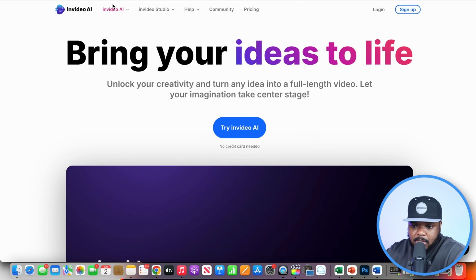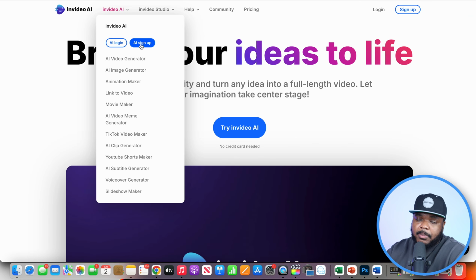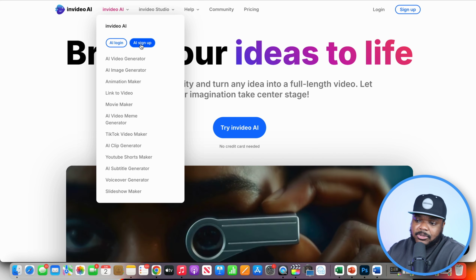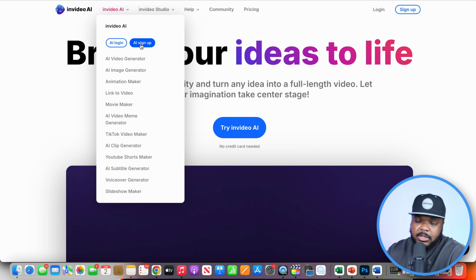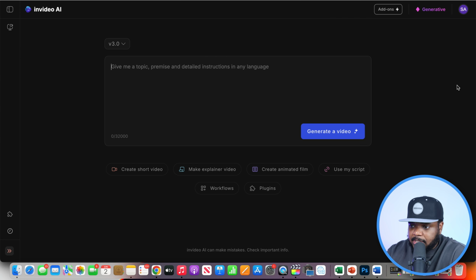All you got to do is come over here, click on AI sign up, and you're going to be able to create an account without paying anything, which is good because it allows you to test it out and see if it's something that you want to continue using. So I'm just going to log into my account. And this is what the interface is going to look like.